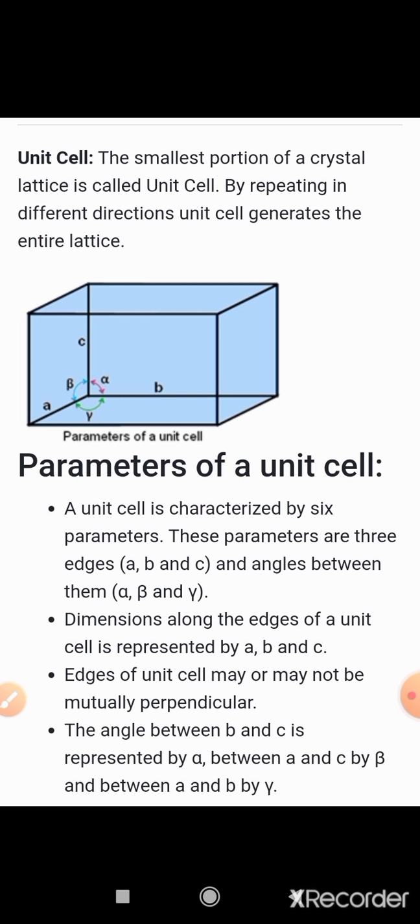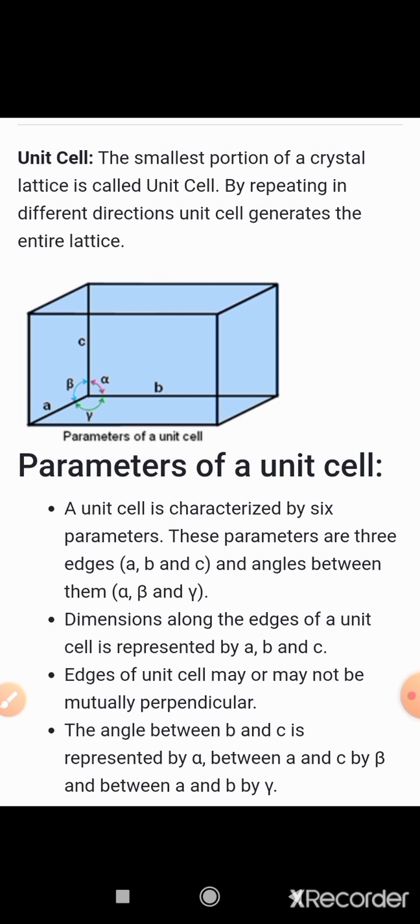And the edges of a unit cell may or may not be mutually perpendicular. That means it is not compulsory that all the edges A, B, C have an angle of 90 degrees between them.